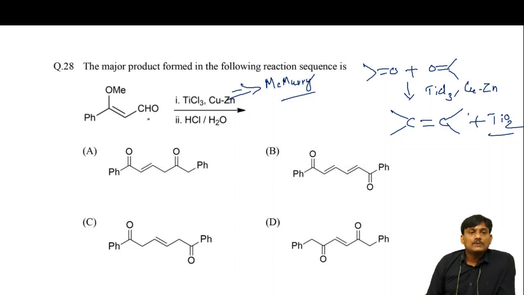So in this case also, you can predict the product.